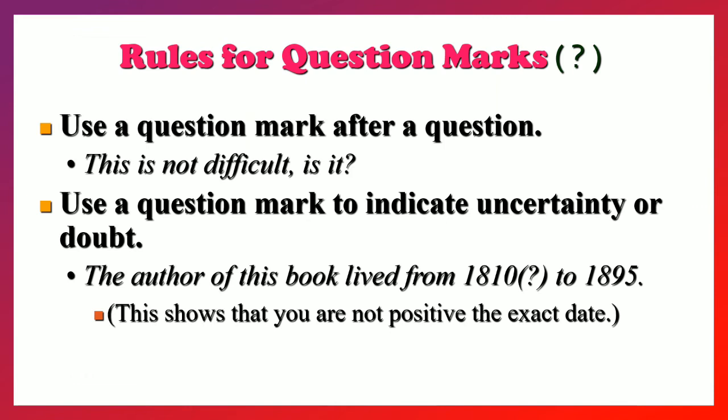Question mark, use the question mark after the question. Here one question tag is given, is it? There we use the question mark. Use the question mark to indicate uncertainty or the doubt. If you have any doubt, though the simple sentence is used, wherever we have the doubt, there we put the question mark. For example, the author of this book lives from 1810 to 1895. 1895 is sure, but here 1810 is doubtful, not exactly. You are not positive of the exact date, that's why you put the question mark there.